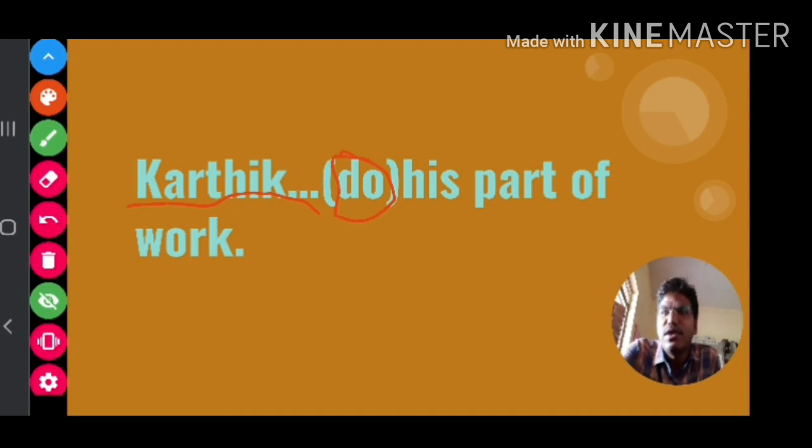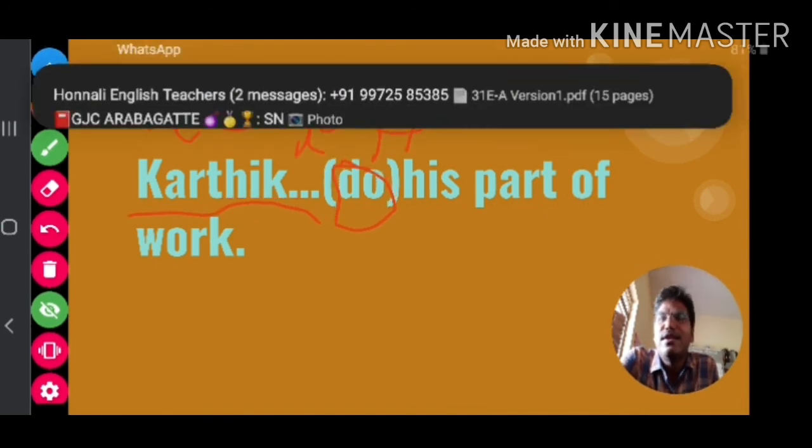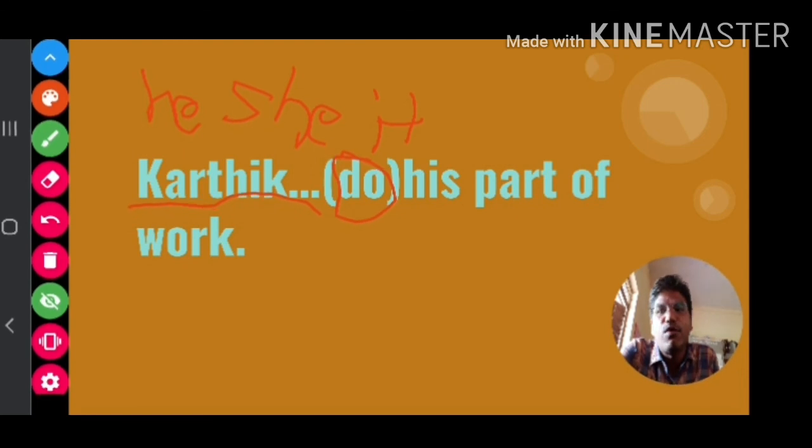When we use he, she, it in simple present tense, we add s or es to the helping verb. It means do becomes does. Karthik does his part of work.